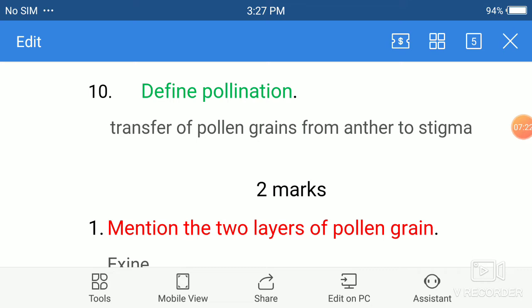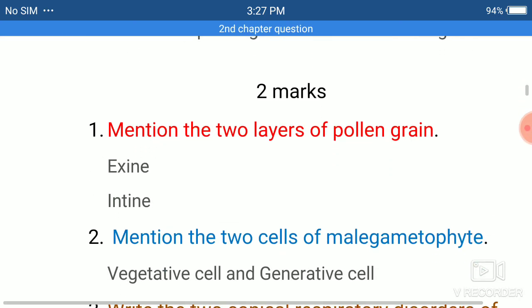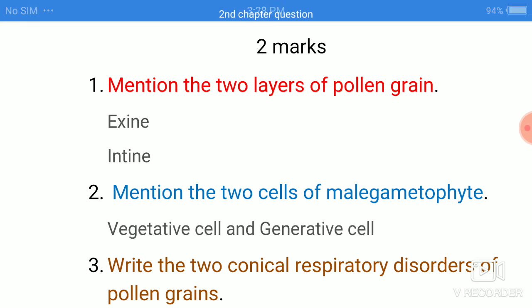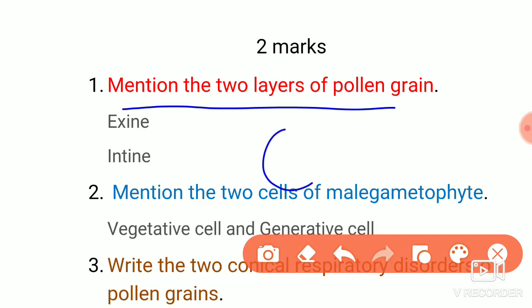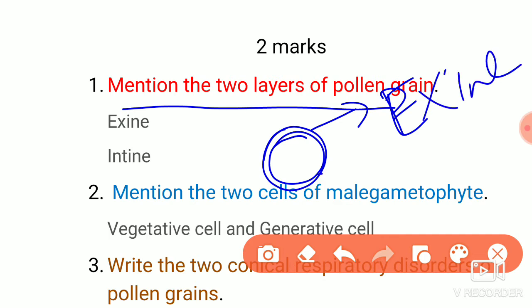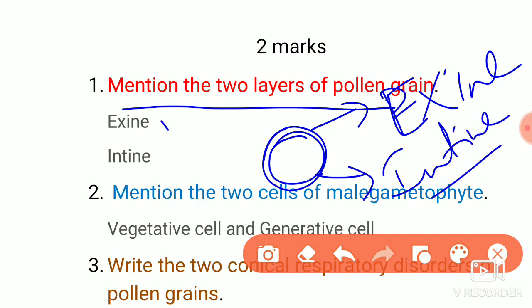If you consider the 2 marks questions, the first one is: mention the 2 layers of the pollen grain. The pollen grain has 2 layers, which I already gave in the notes. The outer layer is called exine and the inner layer is called intine. So the 2 layers of the pollen grain you can write as exine and intine.